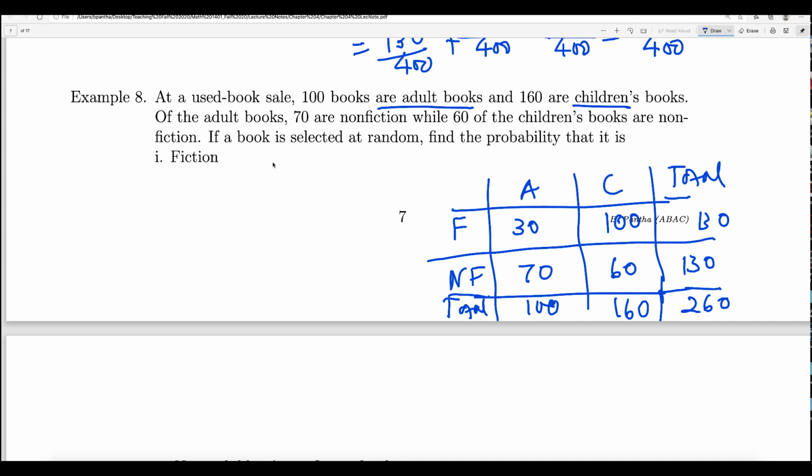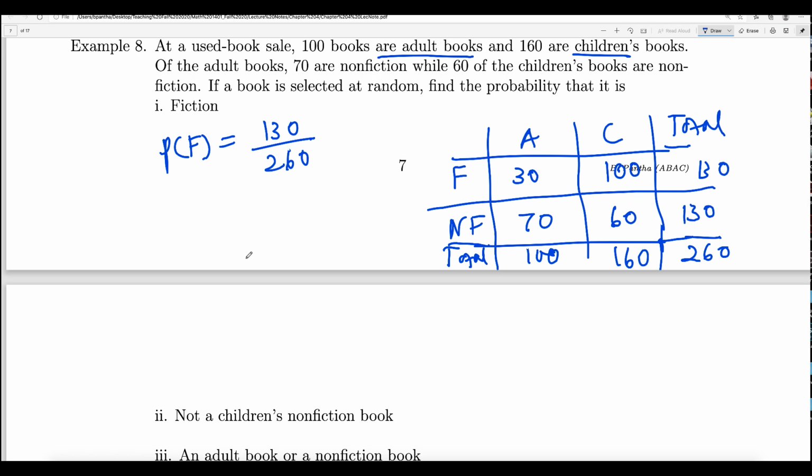Now, if a book is selected at random, find the probability that it is a fiction book. Probability of fiction. How many fiction books are there? 130, right? The total number of fiction is 130, divided by the total of the total, which is 260. So you can simplify and get the decimal, okay? If you do that, I think you will get 1/2 or 0.5, okay?